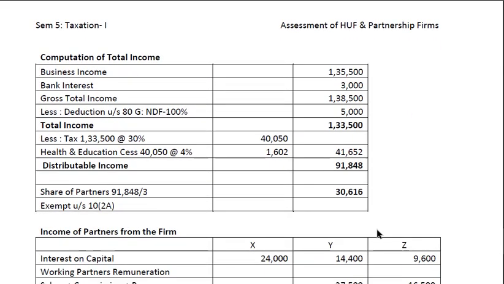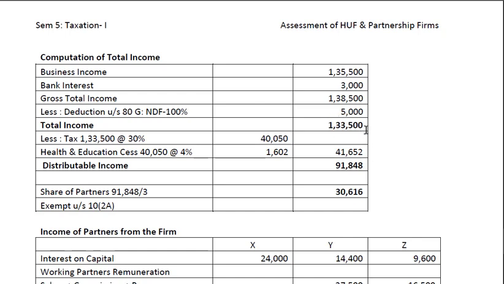Now next is computation of total income. So in this problem there is no house property, so business income, then other sources, that is bank interest, we get the gross total income less deduction under section 80G, NDF, it is 100% deduction, full amount. If you deduct the deduction from gross total income, we get the total income. On total income, tax is computed at the rate of 30%, and on 40,050, health and education cess at the rate of 4% is computed, comes to 1,602. So the actual tax payable is 41,652.